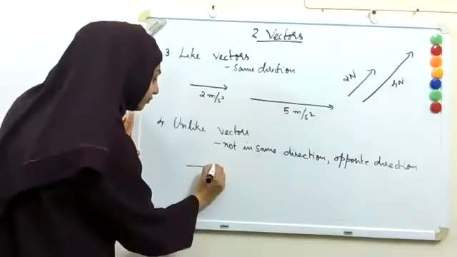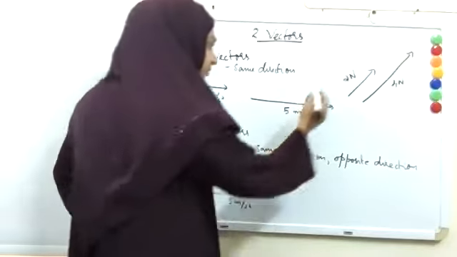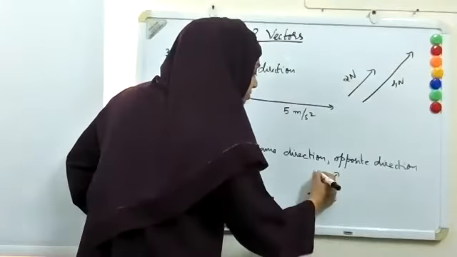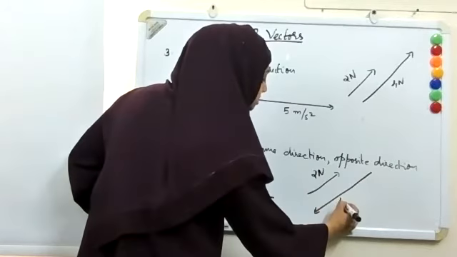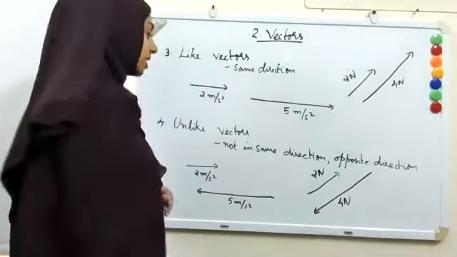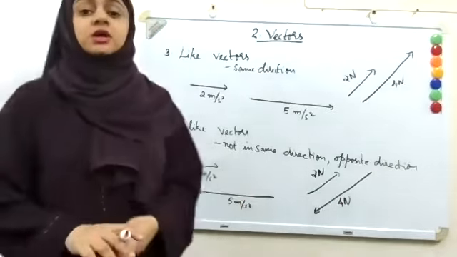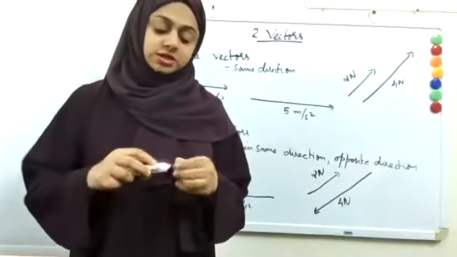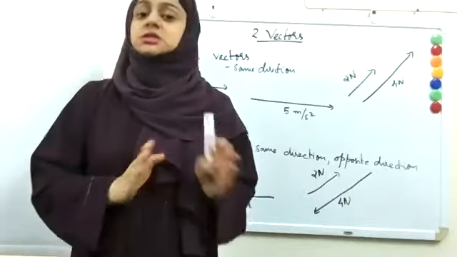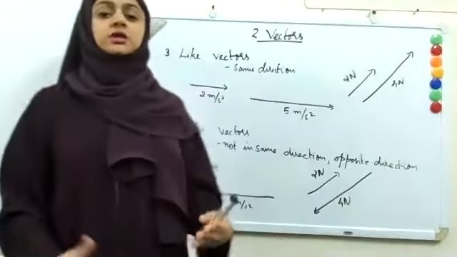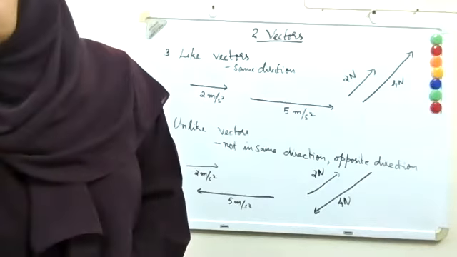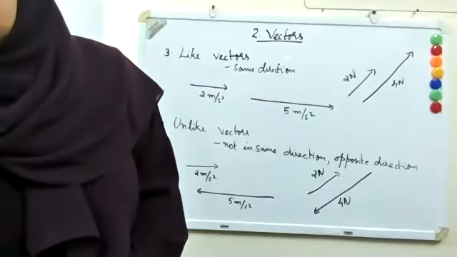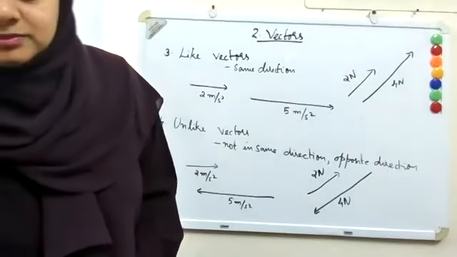Similarly, a 2 Newton force in this direction and a 4 Newton force in the opposite direction are unlike vectors. So like vectors means same direction, unlike vectors means opposite direction. Is it clear? Yes, teacher.